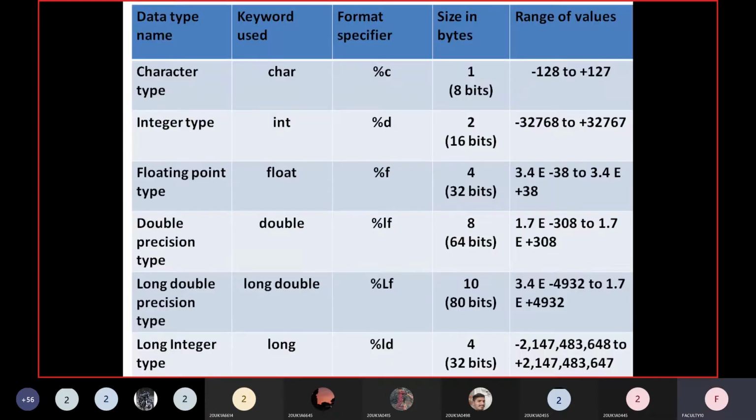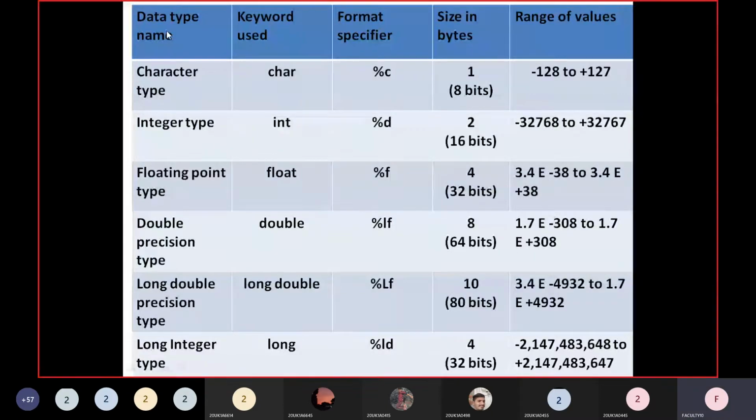Now this is the very, very important table. Everyone should remember this table. I'll tell you how these data types are informed to the compiler. The first column indicates data type name, the second column indicates keyword used, the third column indicates format specifier, the fourth column indicates size in bytes, and the fifth column indicates range of values.